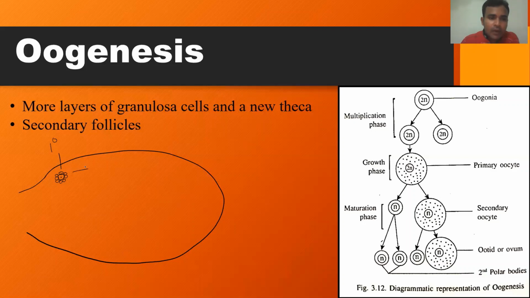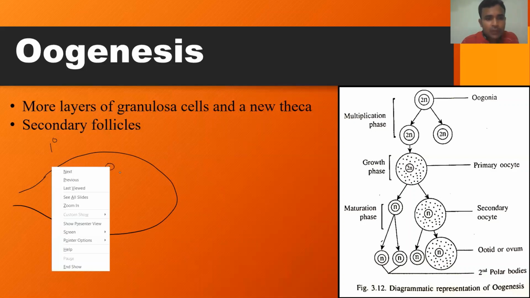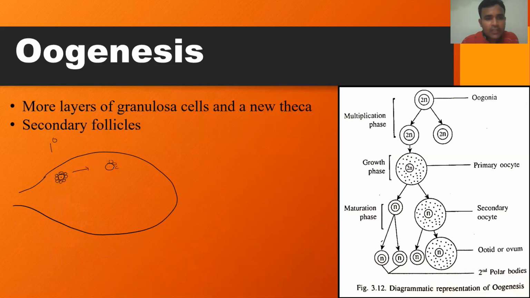In the next step, what happens? Just imagine this single primary follicle. This is actually the primary oocyte surrounded by granulosa cells. These are the granulosa cells, single layered. So now what happens? A few more granulosa cells are developed.